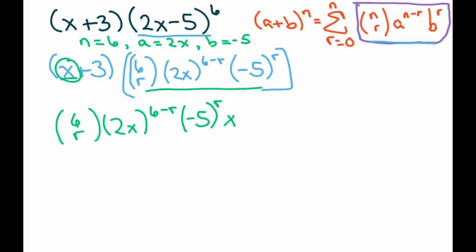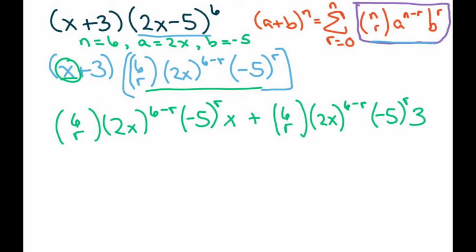And then I put plus, and we're going to do the same thing, but we're going to multiply this whole thing by 3. So it's going to be 6 choose r, 2x to the 6 minus r, negative 5 to the r, and then times 3.